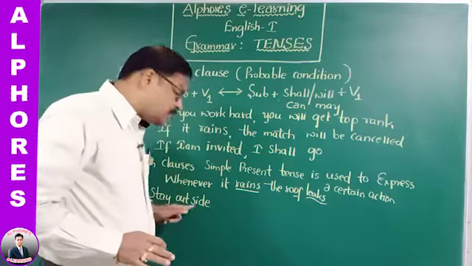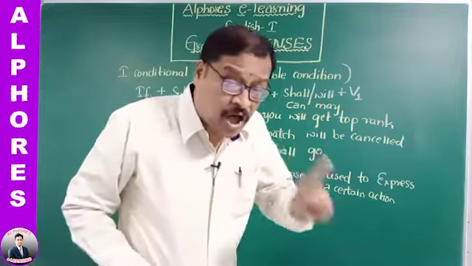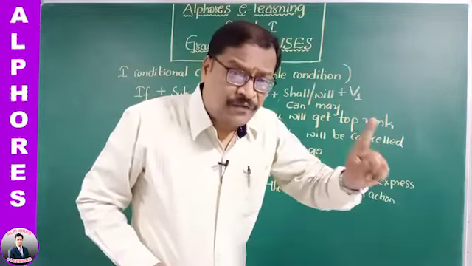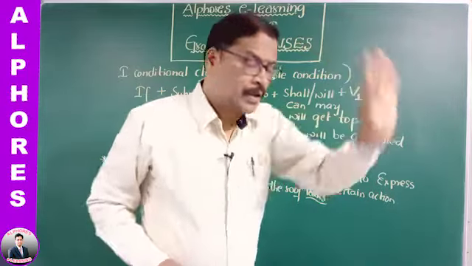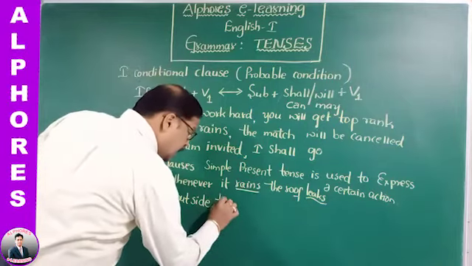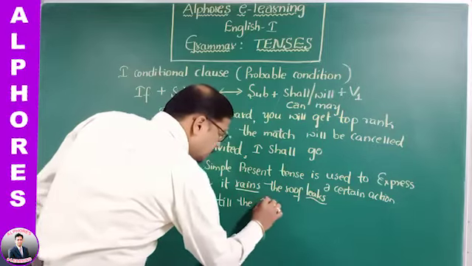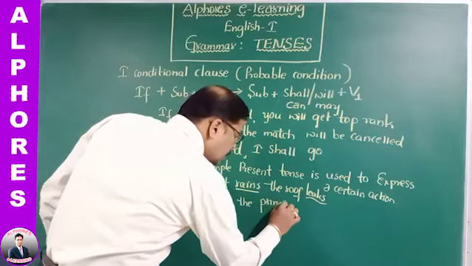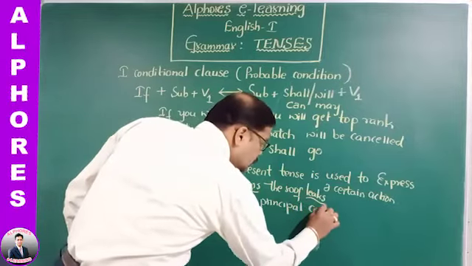When the main clause is an imperative sentence, in subordinate clause, the tense of the verb must be simple present tense. For instance, here you see, till the principal calls you.